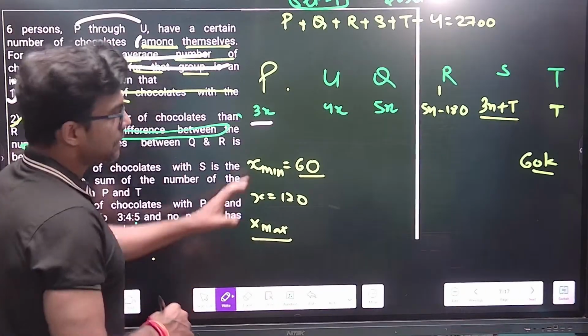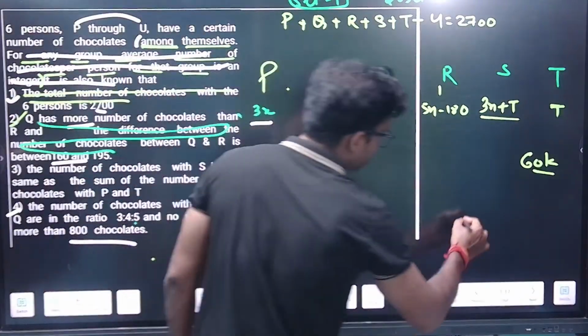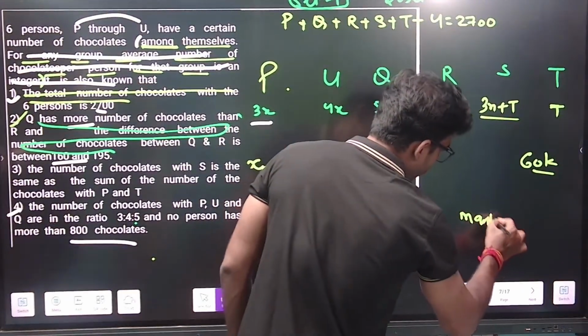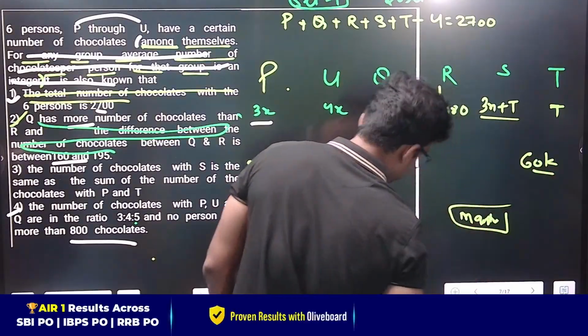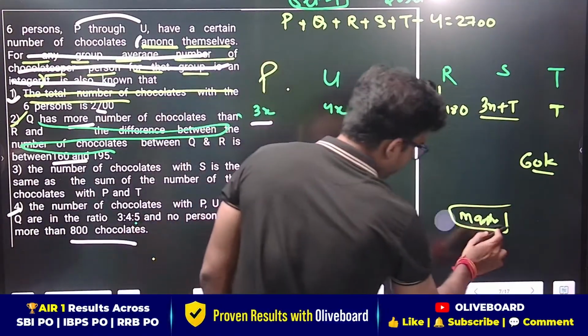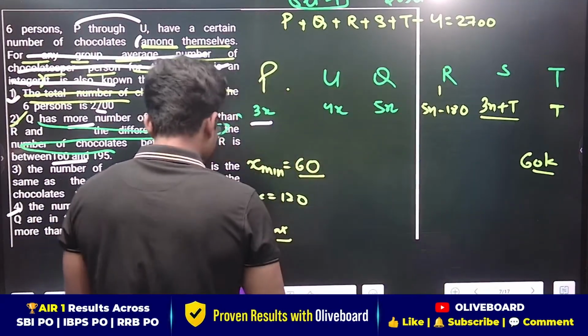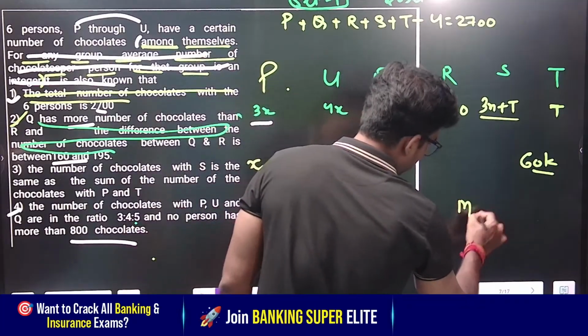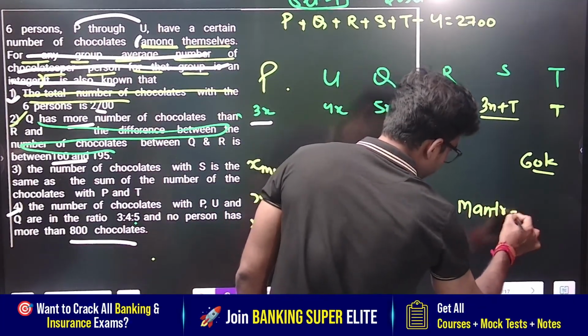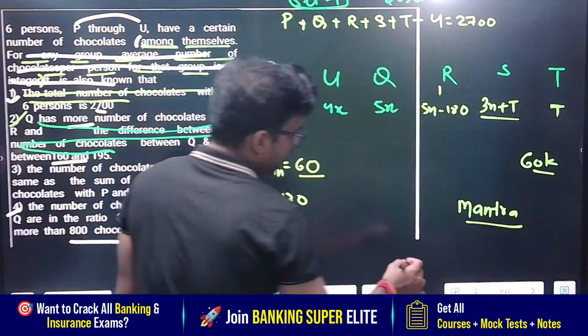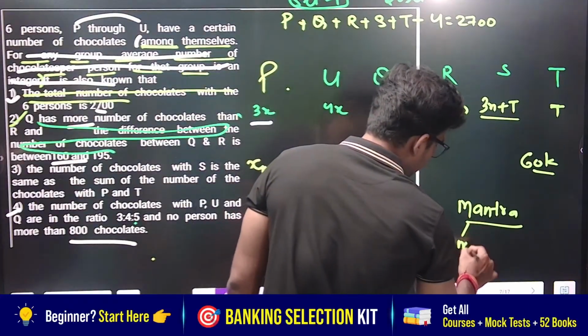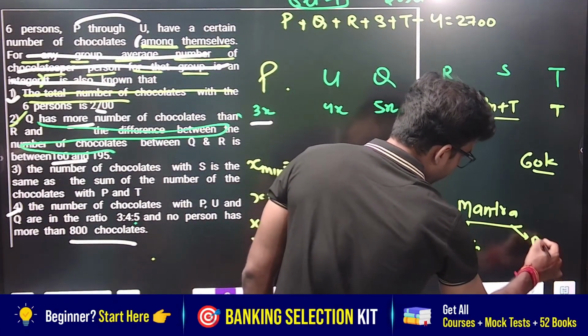Whenever you solve such kind of question, I'm giving you the mantra. You can note down the mantra. Very important. Whenever you solve such questions, always remember, two things can happen: either you put the minimum value first or you put the maximum value first.